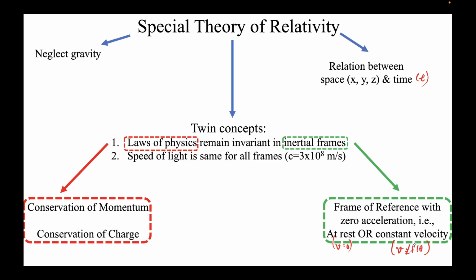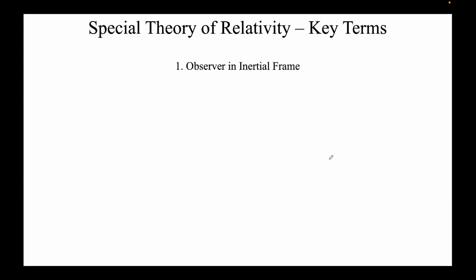The second thing you need to keep in mind in this theory is that the speed of light is the same for all frames. Whichever frame you are traveling in, whether you are at rest or at constant velocity, the speed of light c will remain the same for all the frames. That's what we saw in the last class also.